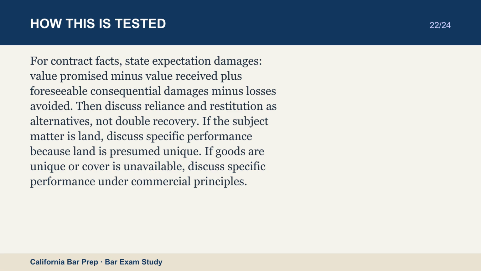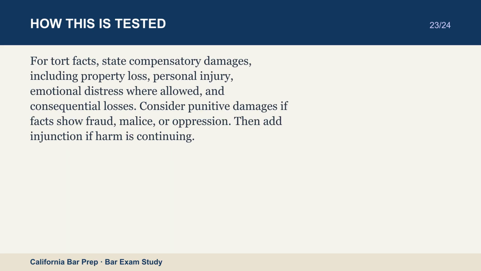If the subject matter is land, discuss specific performance because land is presumed unique. If goods are unique or cover is unavailable, discuss specific performance under commercial principles. For tort facts, state compensatory damages, including property loss, personal injury, emotional distress where allowed, and consequential losses. Consider punitive damages if facts show fraud, malice, or oppression. Then add injunction if harm is continuing.